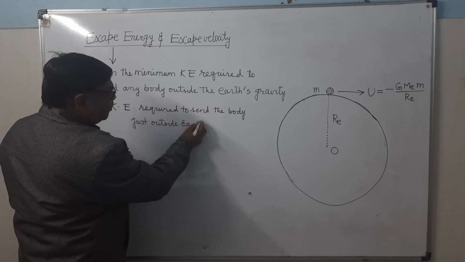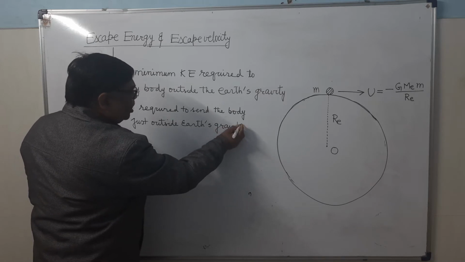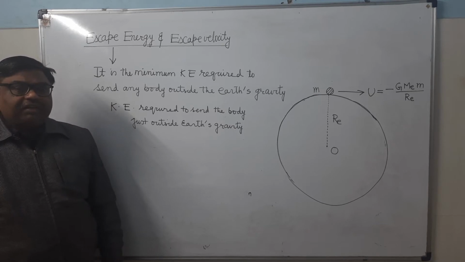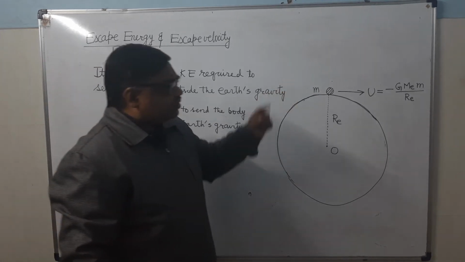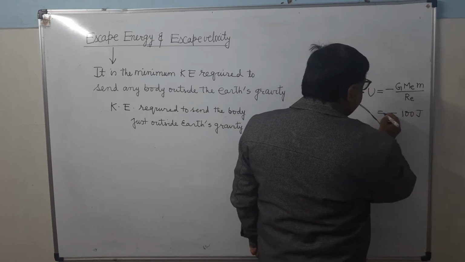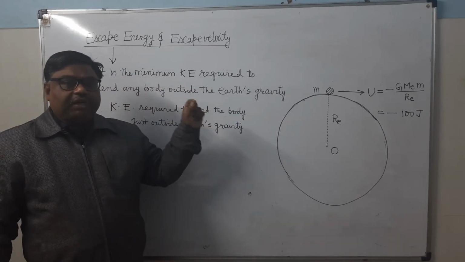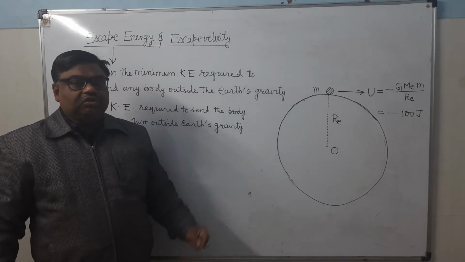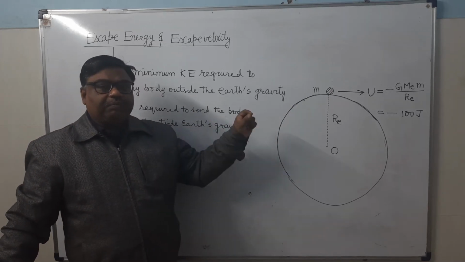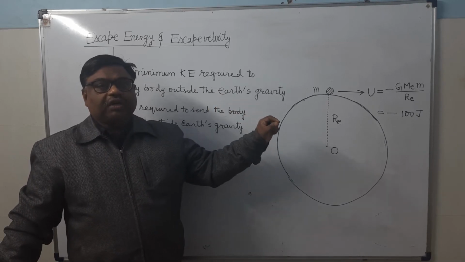In order to that we have to make the total energy of the body as zero. And how can you make it zero? Suppose it comes out minus 100 joule. Then how much energy will be required to make its energy zero? Plus 100 joule. If it is minus 200 joule, then how much energy will be required to make its total energy zero? That is plus 200 joule.